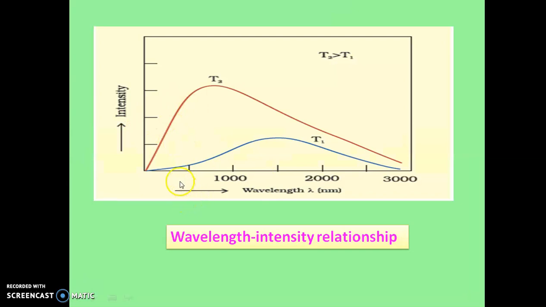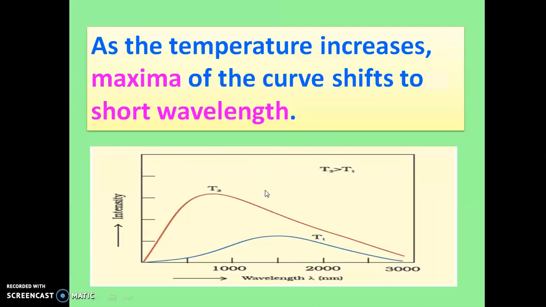This is the wavelength and intensity relationship. When temperature is increased, here T2 is a higher temperature than T1, the maximum of the curve shifts towards the shorter wavelength. So as we have discussed, as the temperature increases, the maximum of the curve shifts to the short wavelength.